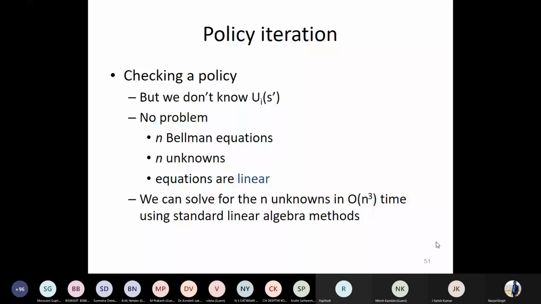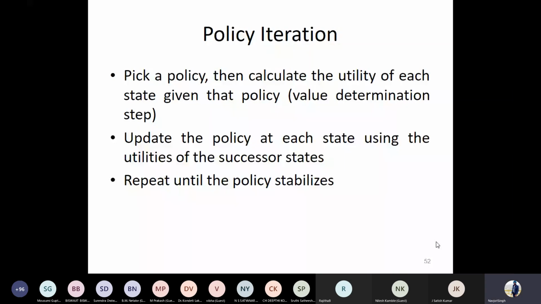Now, if we know some policy beforehand, obviously the policy may not be correct. I would have to update those policies. So how would that update take place? In the policy iteration method, we will pick some policy, and we'll calculate the utility of every state based upon that policy.